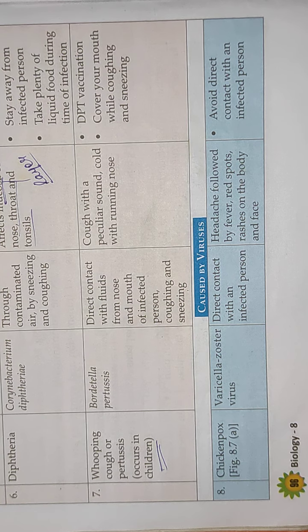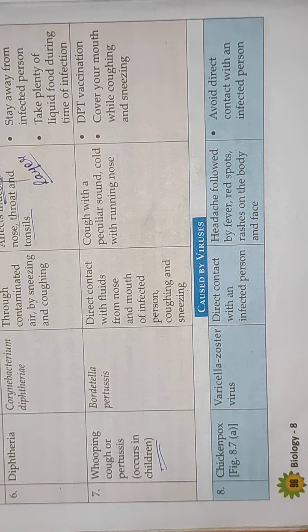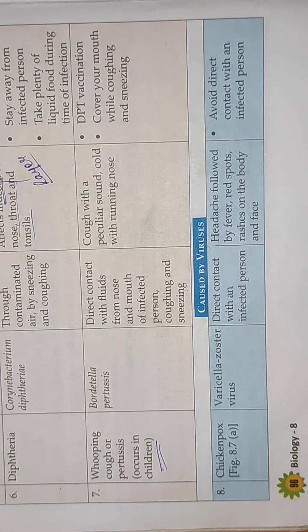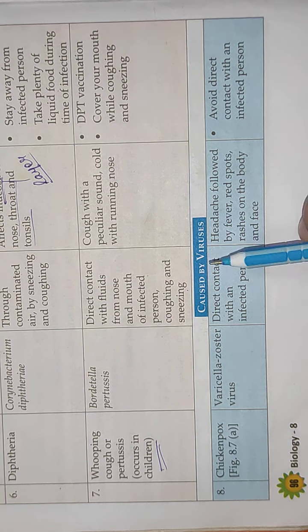Next is the diseases caused by viruses. Here some are there, and the new one to be added in this list is COVID-19 because of coronavirus, and the symptoms you all may know very well, and how you can prevent it. You can avoid contact with COVID patients. You can continuously sanitize yourself, and don't sanitize too much. So that is the new one in this list.